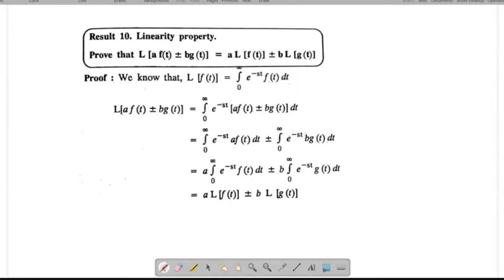The first property is linearity. Already I have given that property's definition: L of a into f of t plus or minus b into g of t means you can take a into L of f of t plus or minus b into L of g of t. That thing is proved here.